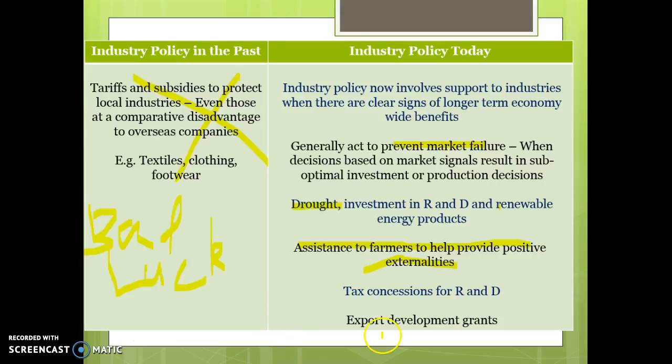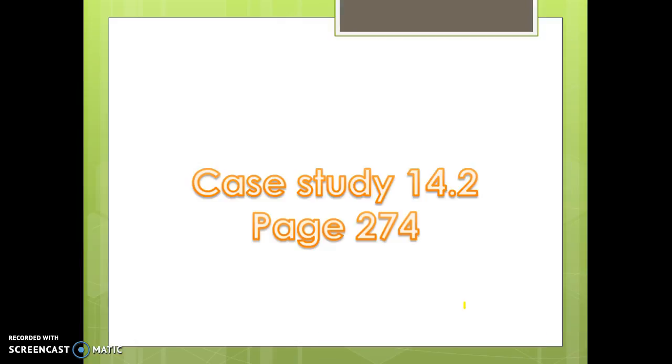They will also provide export development grants for businesses to help them penetrate world markets. They will provide grants for marketing and development if they see viable avenues for our export industries. So they won't protect industries that aren't efficient or that don't have comparative advantage, but they will still provide assistance where it's going to generate positive externalities, or they will help our exporters to penetrate world markets in the sense that that's going to have positive benefits for society, positive benefits for Australia going forward.